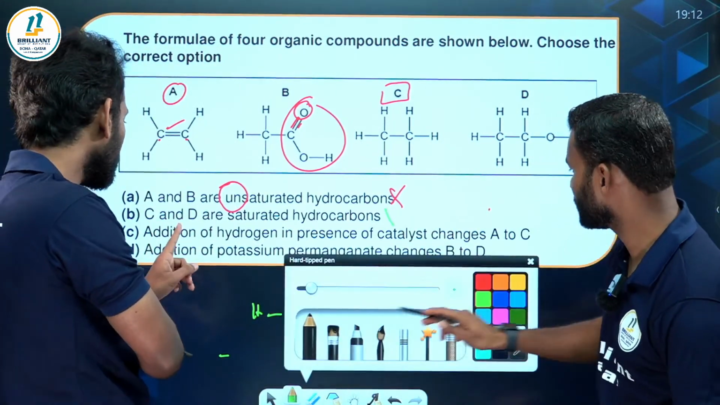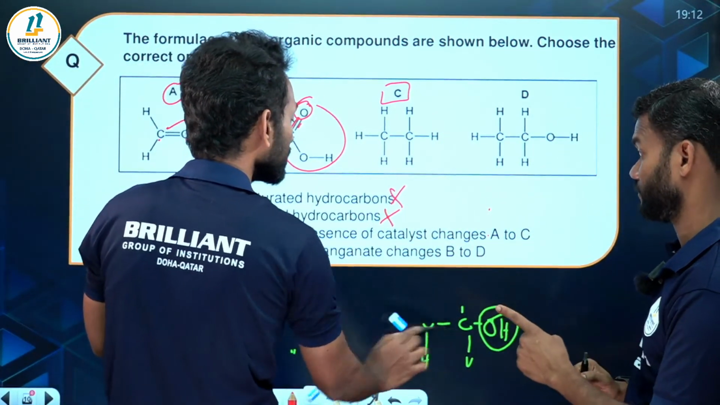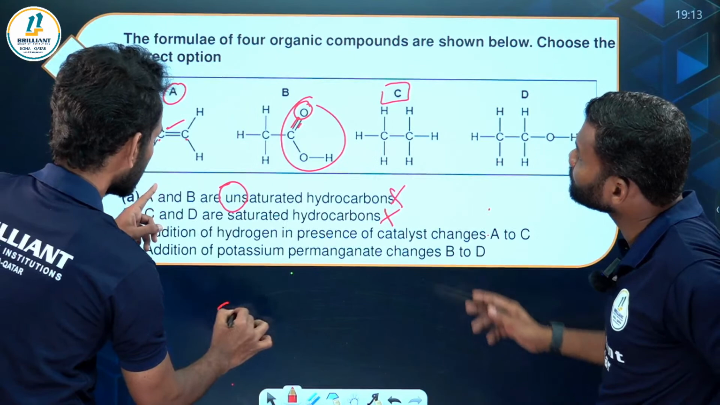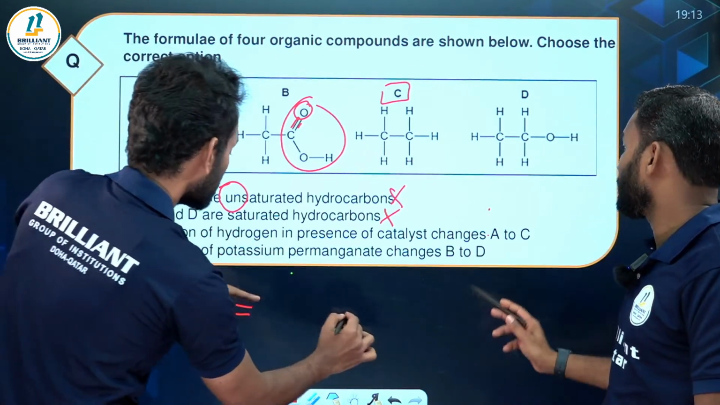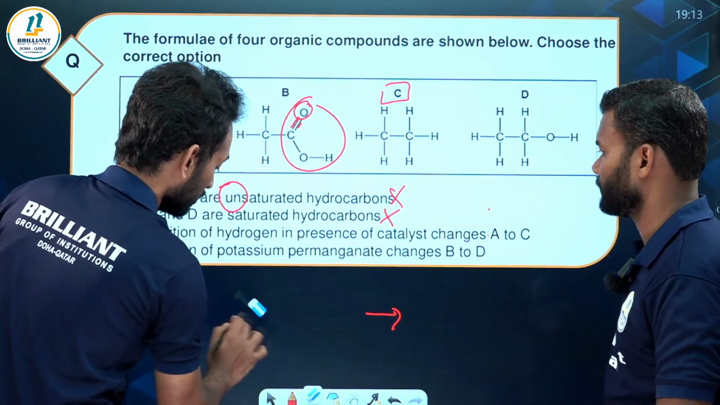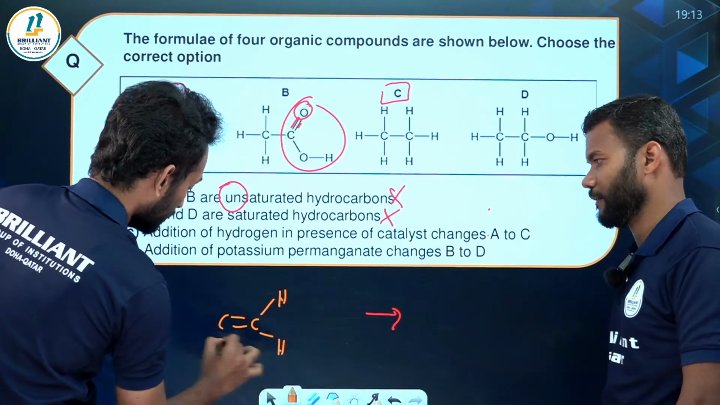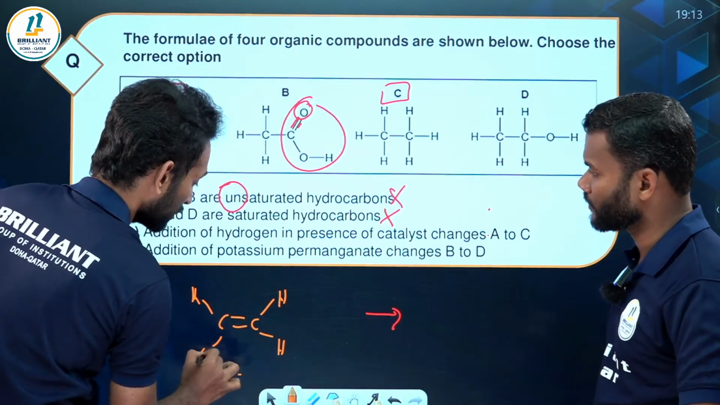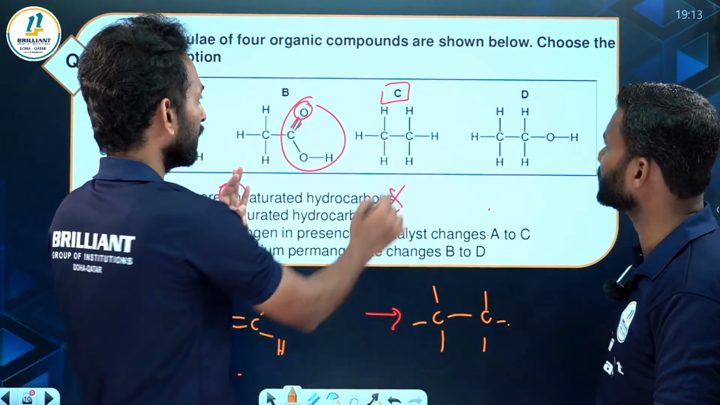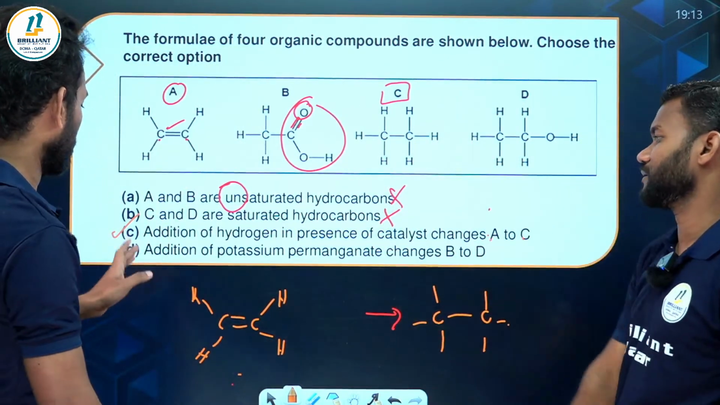Now look at option C. Addition of hydrogen in the presence of a catalyst changes A to C. So addition of hydrogen in the presence of what catalyst, sir? Nickel catalyst. If you have a nickel catalyst, C double bond H will become saturated, right? So it will be converted, and definitely we will get A to C. That means C is correct.